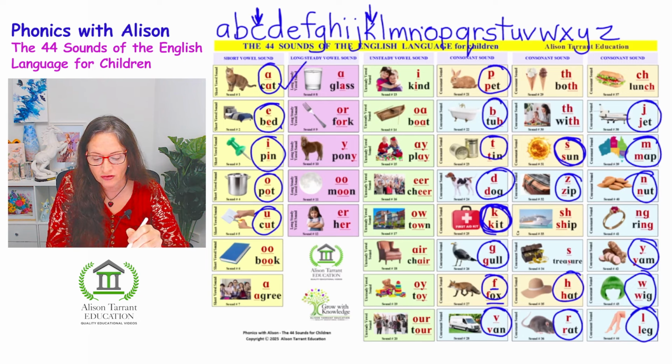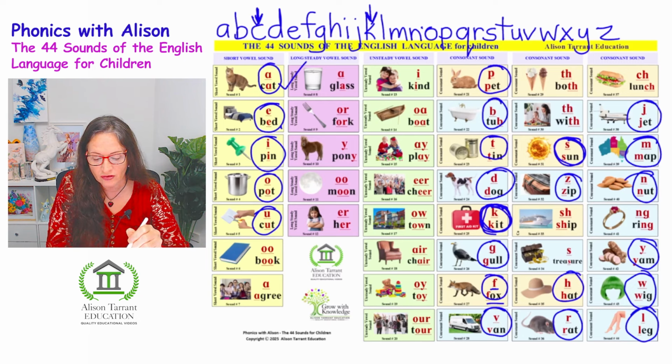And the consonant sounds, well, there are many consonant sounds, and they're basically sounds that are stopped by the teeth, the tongue, the lips, or the throat. They're different to the vowel sounds. So we're going to go over this chart now, and this is a chart that you can show your child, and you can show them just this part of the video to help them to learn the 44 sounds.